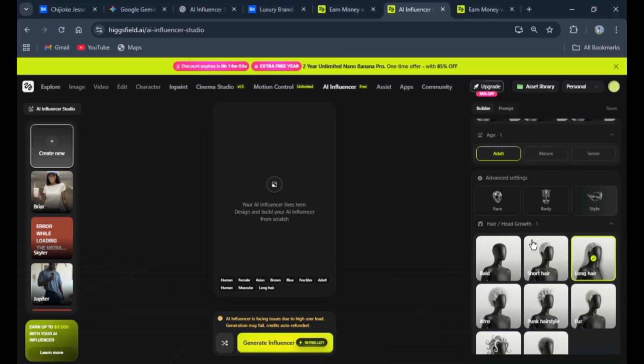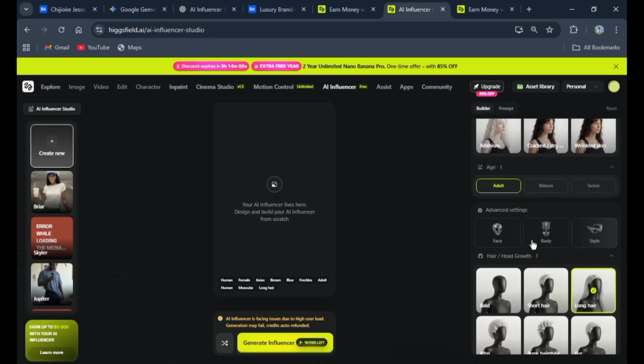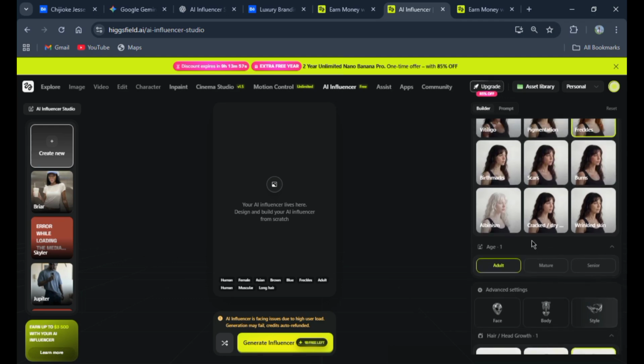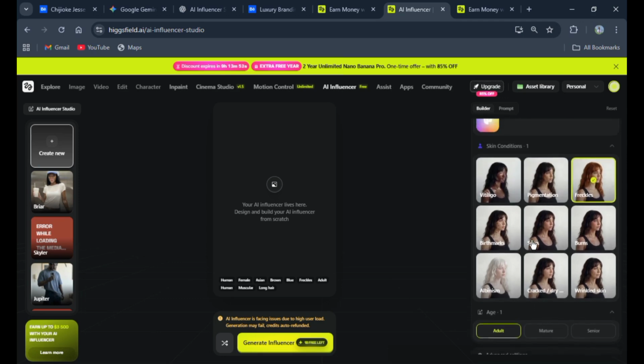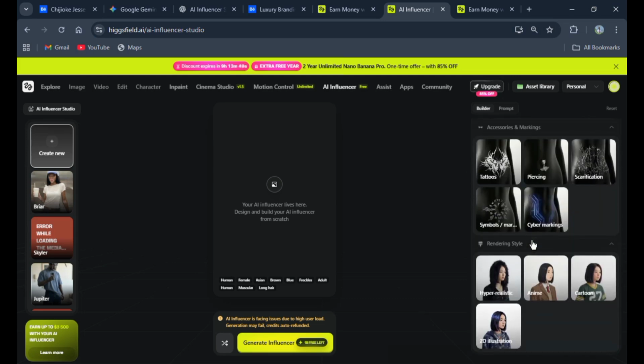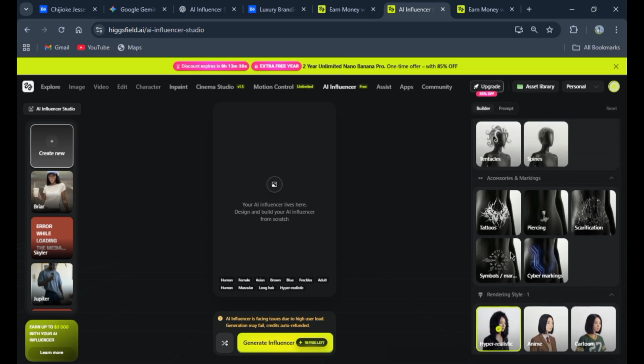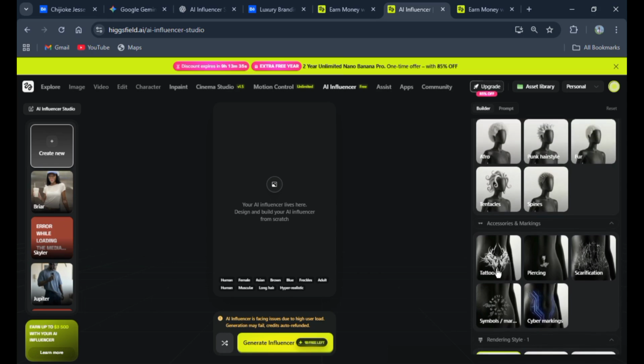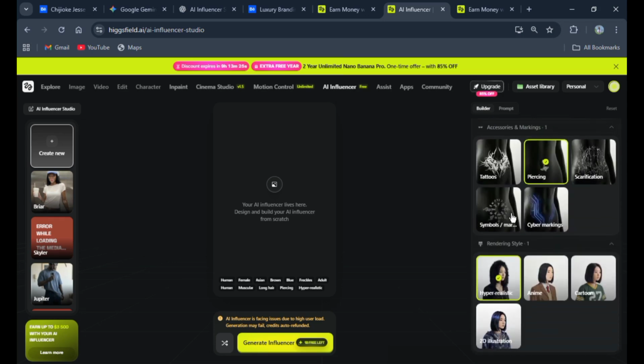All right, what I really like about this editing workflow is that you can generate an image, then refine it directly until the character looks exactly how you want it. So what else can we change? The rendering style: hyper realistic, anime, cartoon, 2D illustrations. Let me go for hyper realistic. Okay. So accessories, tattoos, piercing. Let me just go with piercing, and then I think we're good to go from here.